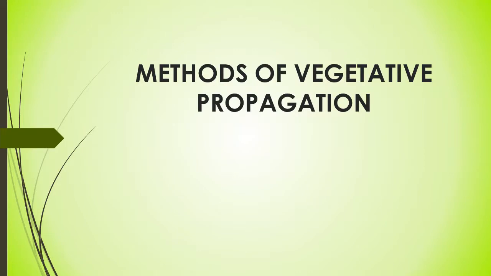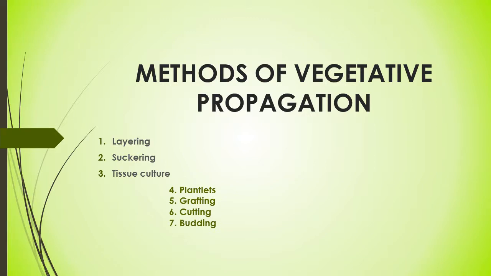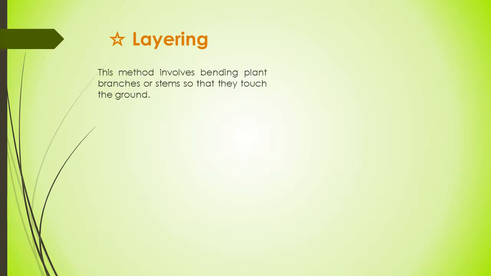Let's come to discuss methods of vegetative propagation in detail. Layering is one of the techniques of vegetative propagation, by which plants are easily multiplied as new plants. The stem is still attached to the parent plant and makes roots where it touches a rooting medium.